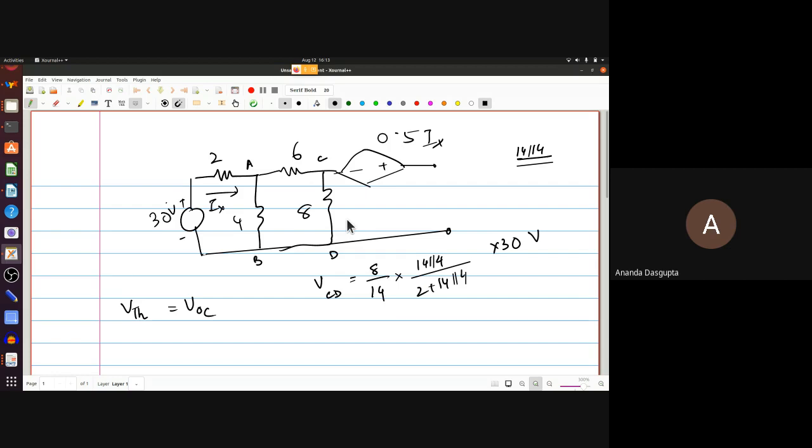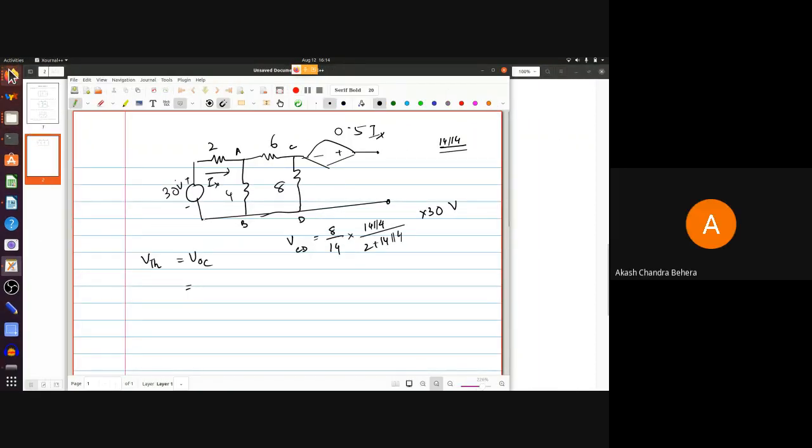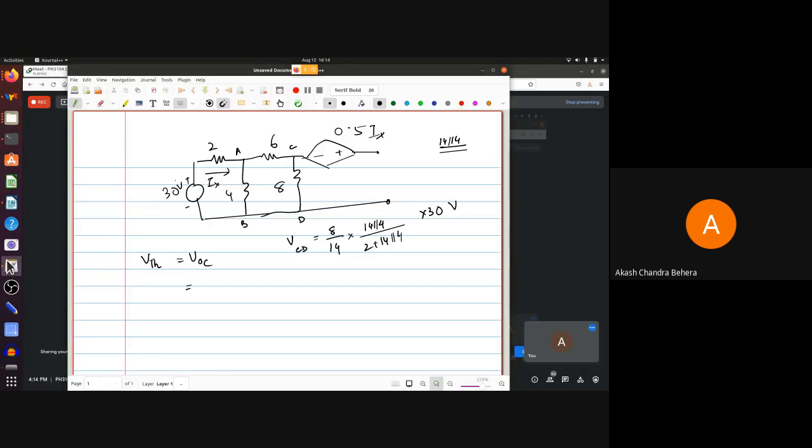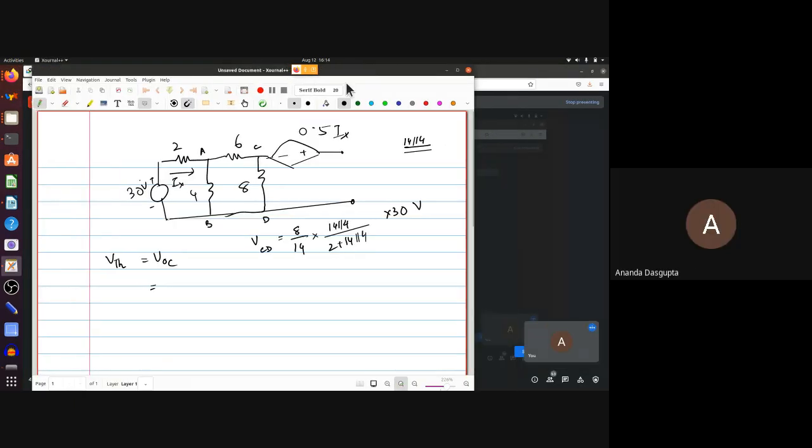Of course, when I say something like this, it actually means that if it is not clear to somebody, please speak up. This, of course, is elementary circuit analysis, so should not be much of a problem. But is that VOC? Yes or no? Yes? No, sir. Not the VOC. Yeah, it's not VOC.